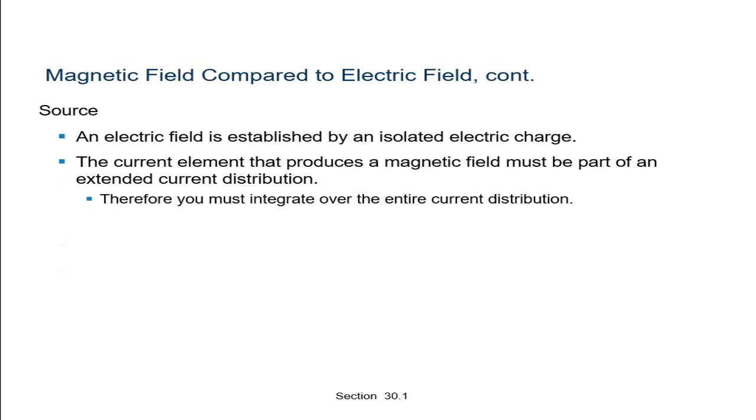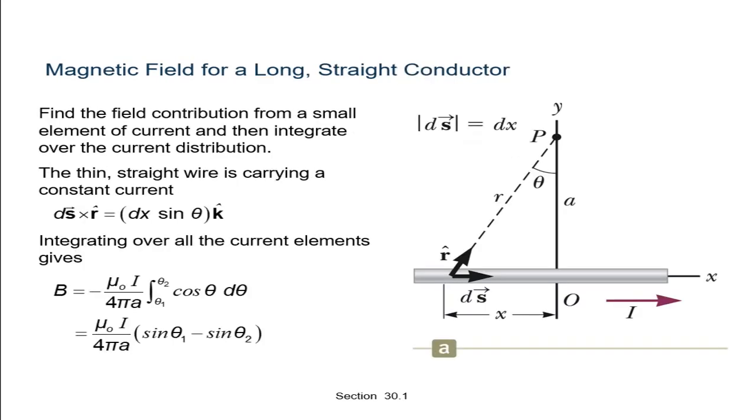Also, the source of the electric field is an isolated electric charge, whereas the current element that produces a magnetic field must be part of an extended current distribution. Therefore we must integrate over the entire current distribution. Now see here, the magnetic field on a long straight conductor. Find the field of the conductor from the contribution of a small element of current, and then integrate over the current distribution.